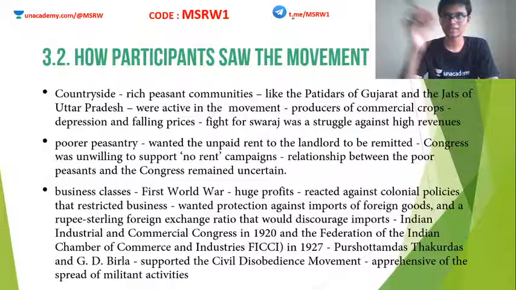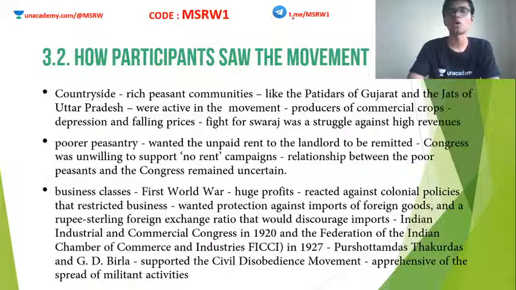Now we have to see how people reacted to CDM. How did various kinds of people react to CDM? Earlier we saw how different sections of India participated in the non-cooperation movement. Now we are going to see how they participated in the civil disobedience movement.